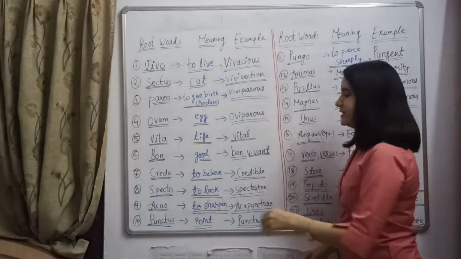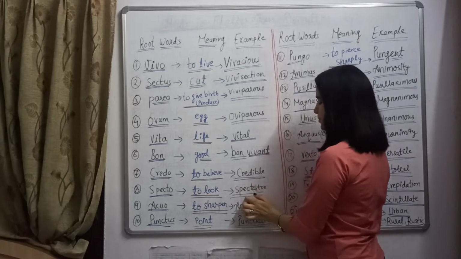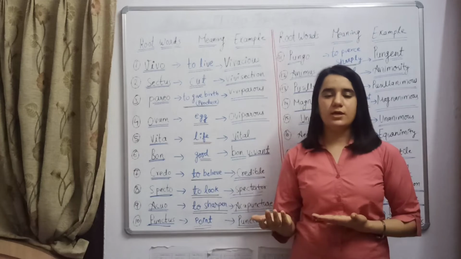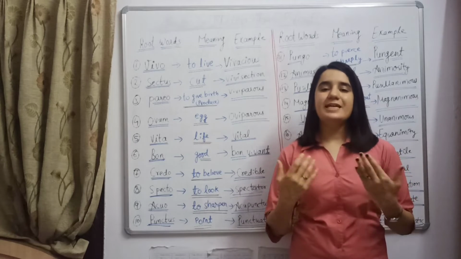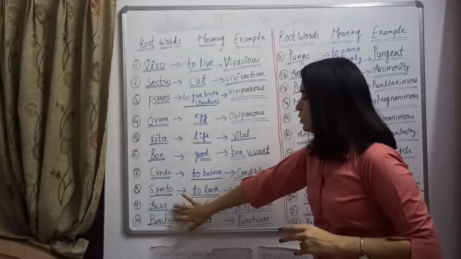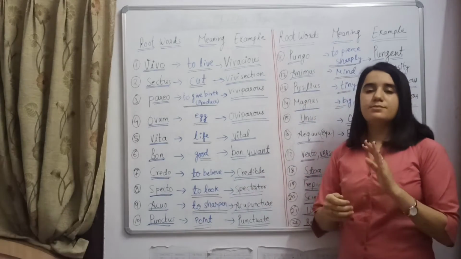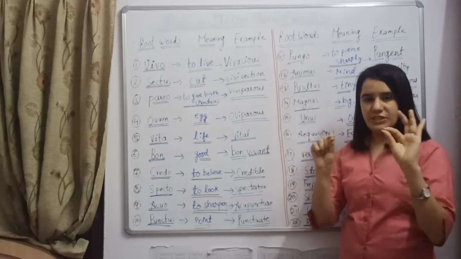Eighth one over here is specto. Specto means to look, and a spectator is a person who is watching an event, especially in sporting events. Ninth one over here is acu. Acu means sharpen, to sharpen something means to make it very sharp.